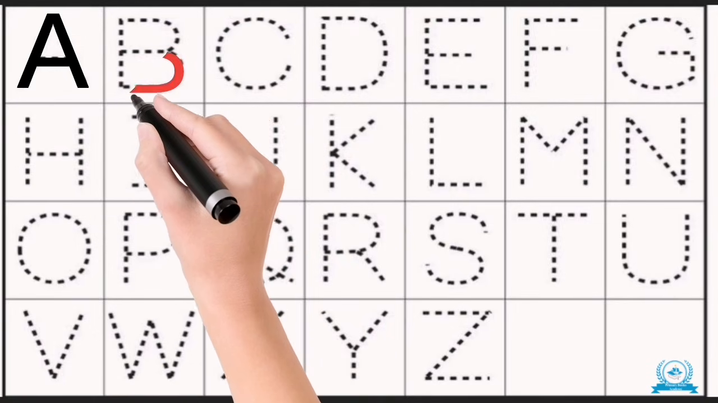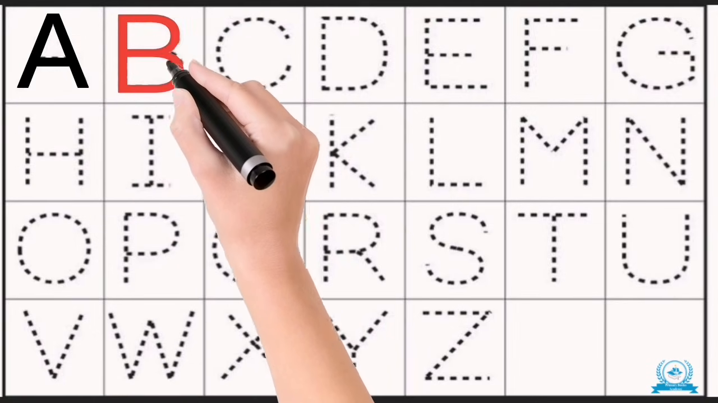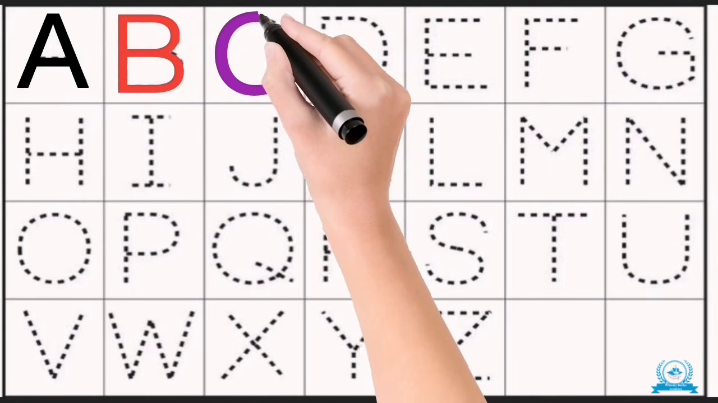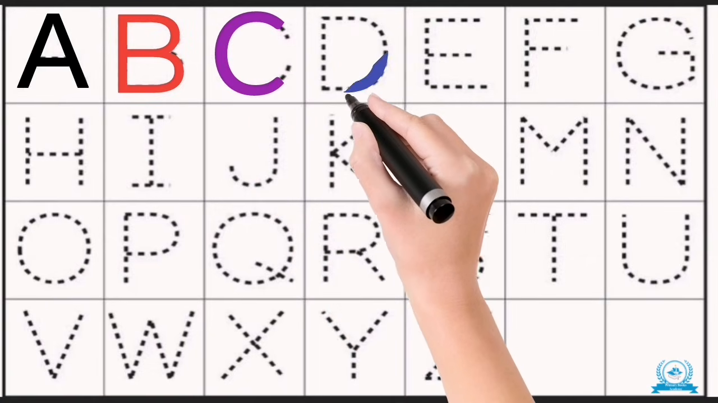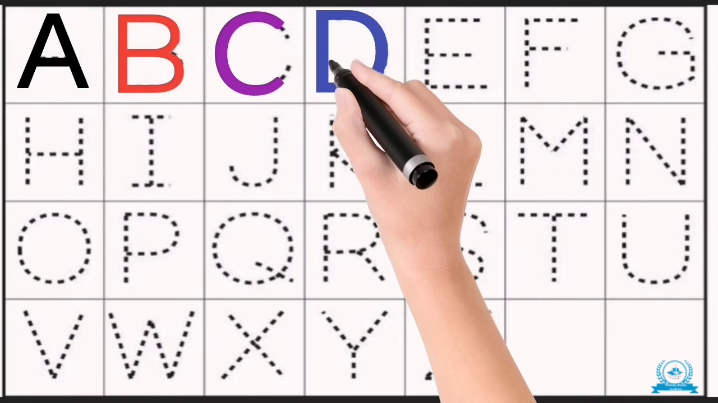Cross, yay. B, B, B, trace the B. One long line, two curves you see. C, C, C, trace the C. Round and round, easy peasy. D, D, D, trace the D. Straight line, curve with glee.